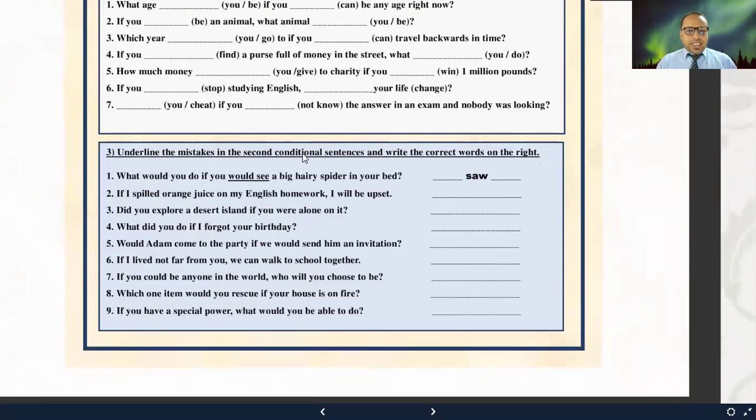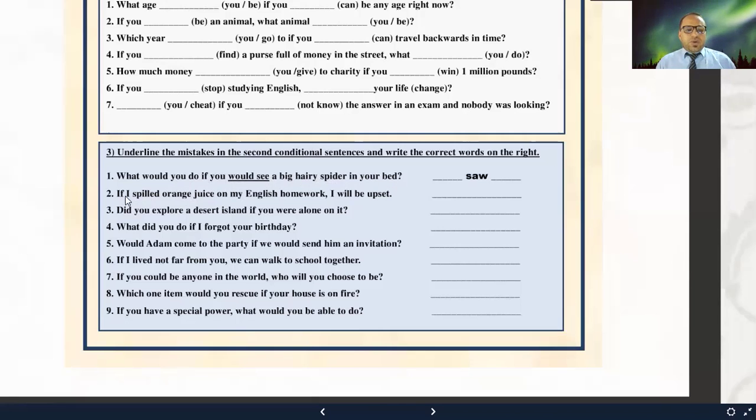Underline the mistakes in the second conditional sentences and write the correct words on the right. So the first one is done for you, like an example. What would you do if you would see a big hairy spider in your bed? What would you do? So this is the main clause. Okay, so the sentence here started with the main clause. What would you do if you, now what do we have in the if clause? In conditional type 2, we have if plus simple past, but here we don't have simple past. So the correct sentence is, what would you do if you saw a big hairy spider in your bed?